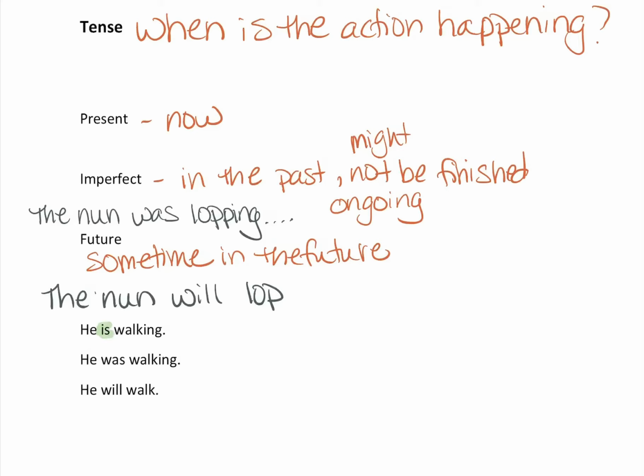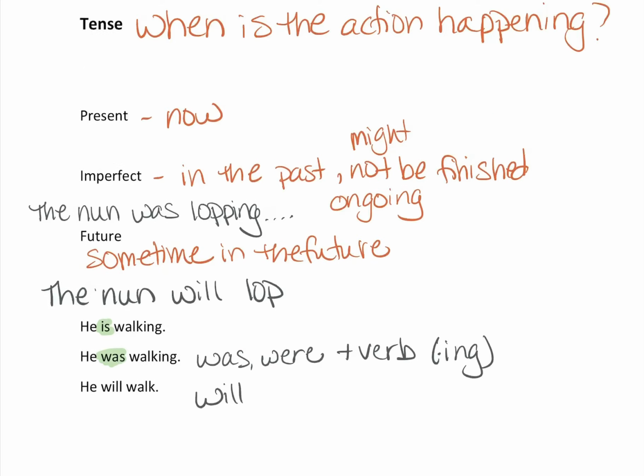He is walking. If you notice in the imperfect, there's a helping verb, and in the imperfect, we always see a was or a were in front plus a verb, usually a verb that has ing attached to it. So was verbing or were verbing. And he will walk. Future tense has a will in front of it always when we translate it into English.